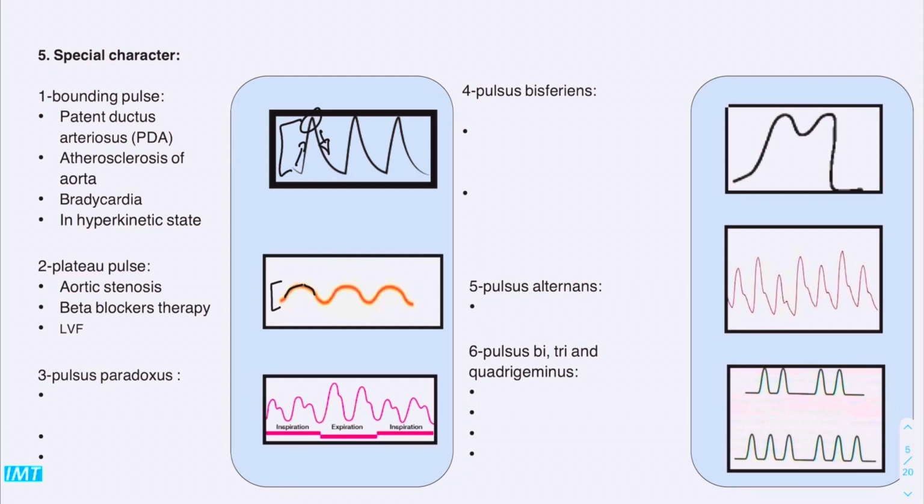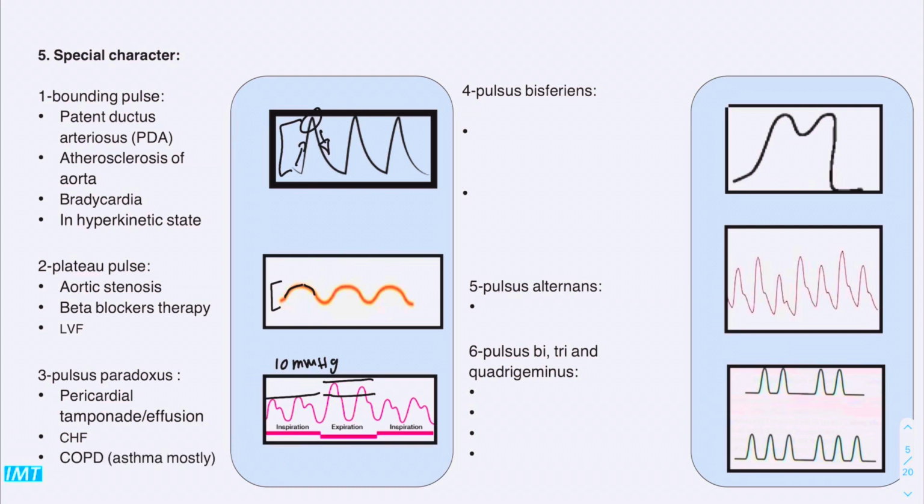Next, let's talk about pulsus paradoxus, which is fluctuation between inspiration and expiration by a rate of 10 millimeters of mercury. Okay, as you can see in this picture, in inspiration it's less than expiration. This type of pulse could be seen in pericardial tamponade or effusion, which is accumulation of fluid in the pericardium. It could also be seen in congestive heart failure or in COPD, mostly in asthma.